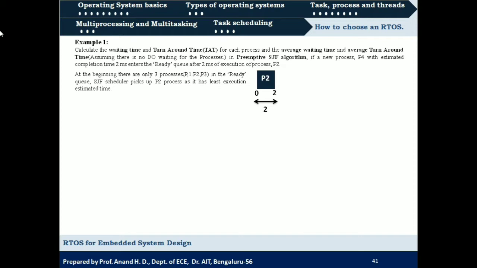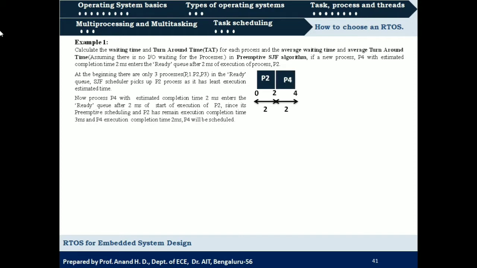So, P2 will be preempted. That is, it will be suspended from execution and P4 will be scheduled for execution. So P4 will be executing for next 2 milliseconds. Okay. So now after execution of P4, again there are three processes, P2, P1 and P3. P2 requires 3 milliseconds, P1 requires 10 milliseconds and P3 requires 7 milliseconds. So P2 will be scheduled again for next 3 milliseconds.